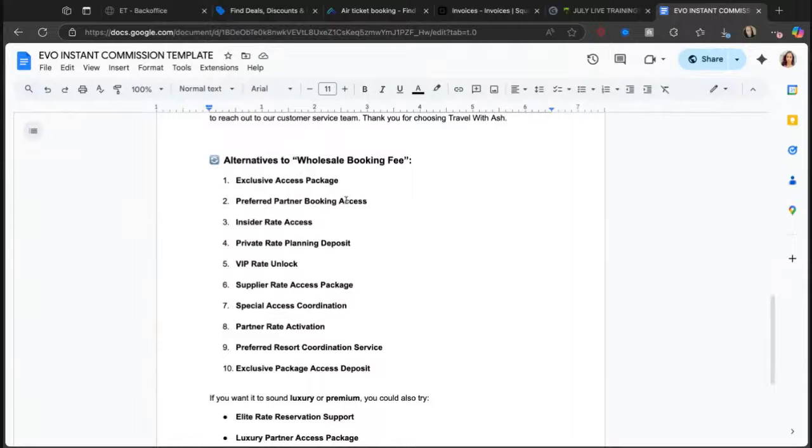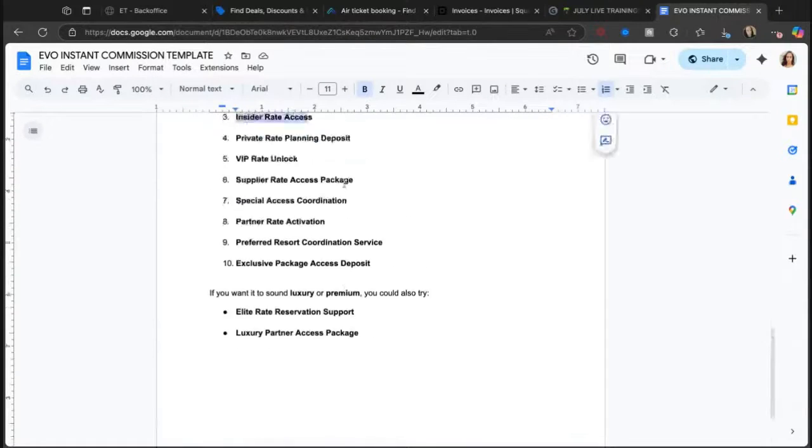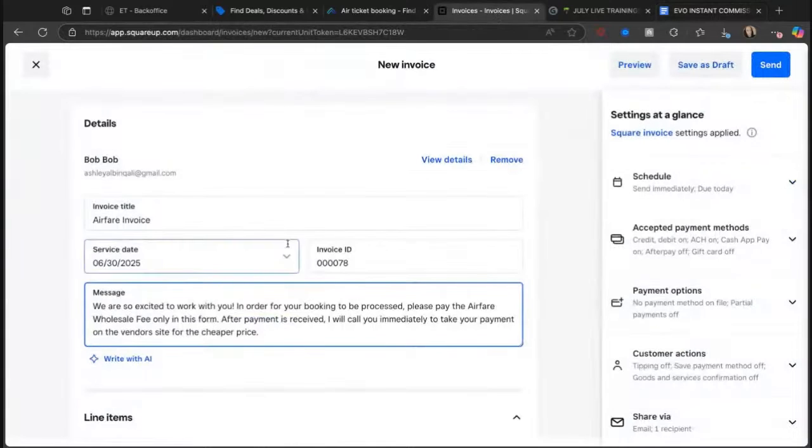Remind me at the end and I'll send you this. See here, exclusive access package. We can even do something like an insider rate access, a private planning deposit, anything that you want to put in here. But just for training purposes, wholesale booking fee sounds great. So airfare wholesale fee only in this form. I'll show you how to do that in a second.